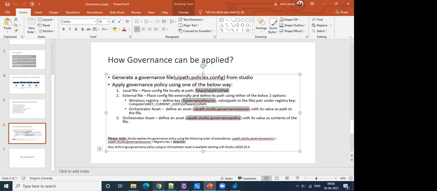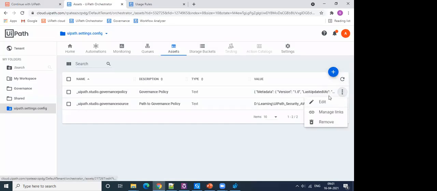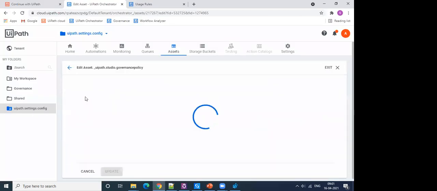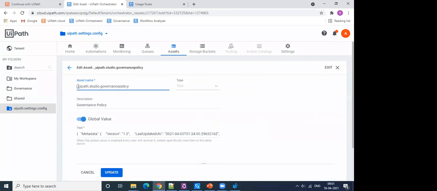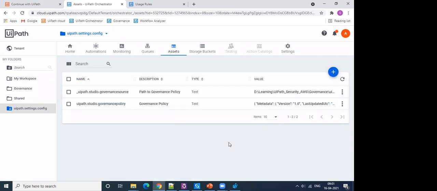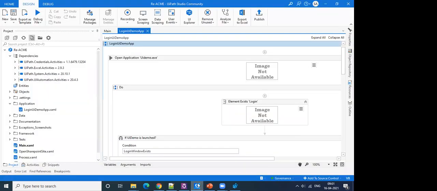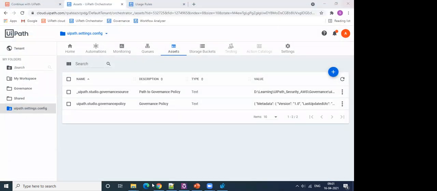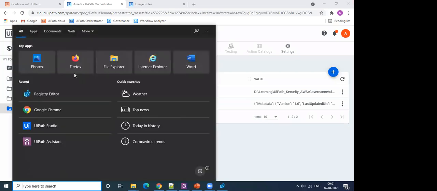Now let me go here. I'll edit this name, and we'll show you that the policy will get applied. Update my asset. Okay, and whenever you make any changes to your policy file, you will have to restart your Studios to bring those changes into effect. So I am restarting my Studio.